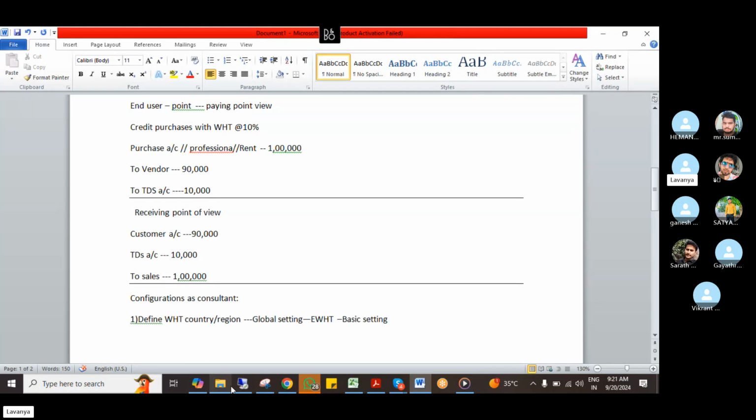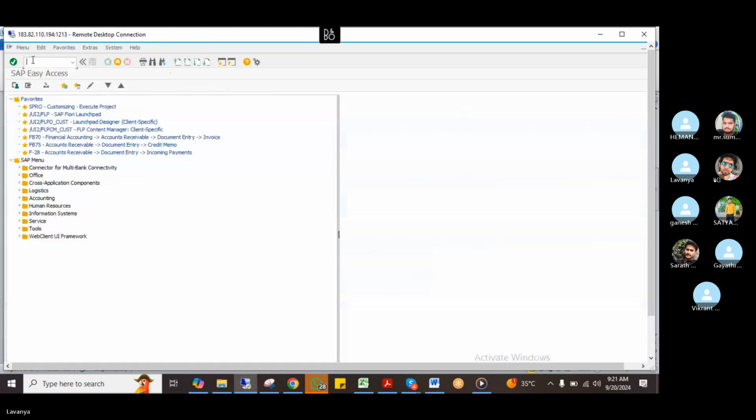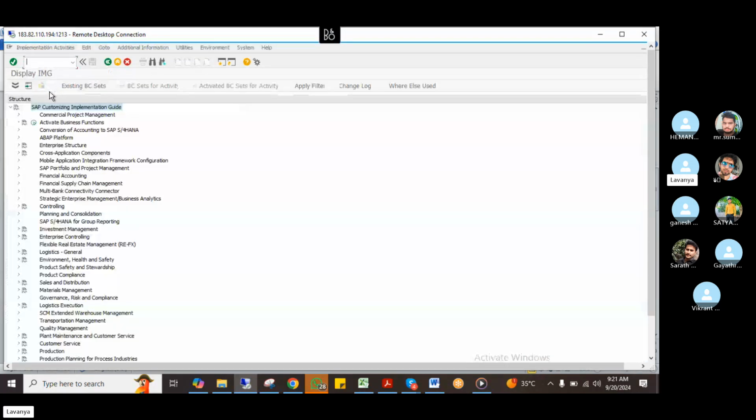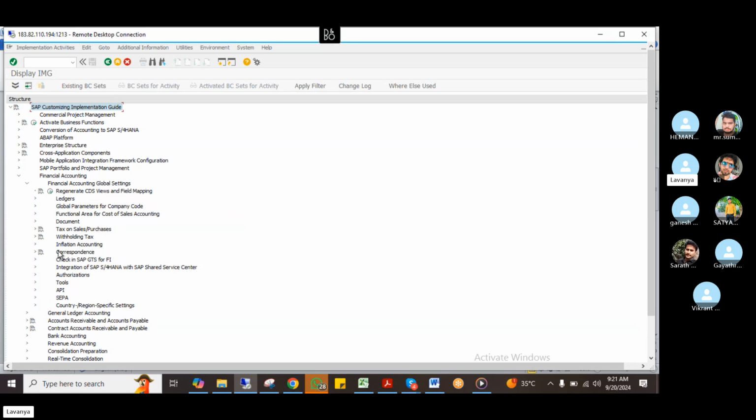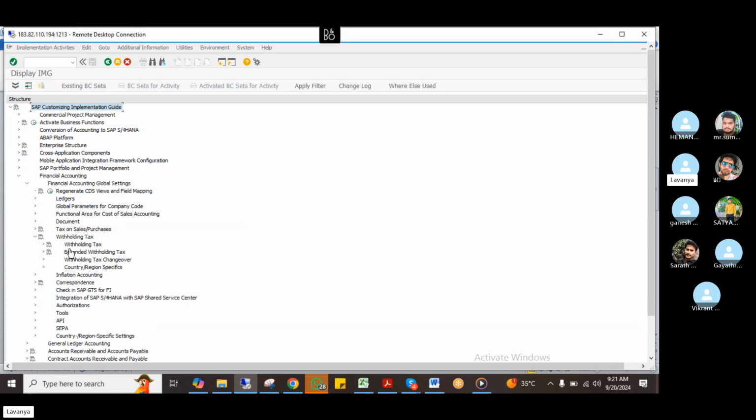Suppose I'll show you here. Right, this is a global setting. This is financial accounting global settings, and this is withholding tax. We are having two types. One is classic withholding tax and the other is extended withholding tax. Withholding tax means here we are having 4 sections. One is basic settings, the second is calculations, company code, posting. These 4 parts only we are going to configure.